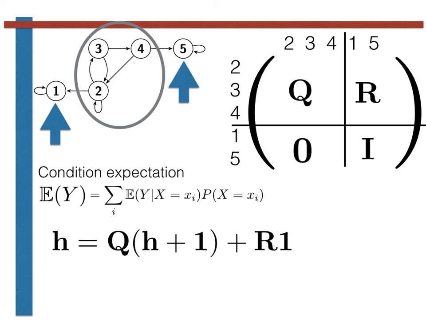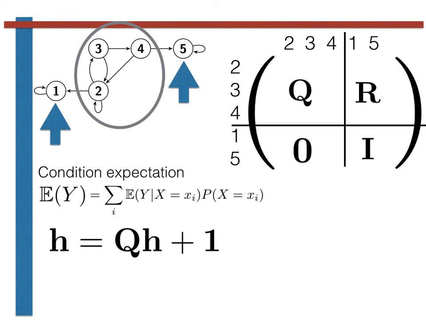In the first term, by contrast, this 1 is added to the hitting time vector because we have taken one step, but the process is Markovian, and thus what happens after this first step is independent of what came before. The first step in simplifying this expression is to multiply the matrices of Q and R by the vectors of 1s. This is equivalent to summing the elements in each of the rows of the full transition matrix. We know what these sums of the rows are equal to, however. They are simply equal to 1. We can thus replace the factor of Q multiplied by 1 plus R multiplied by 1 by 1.